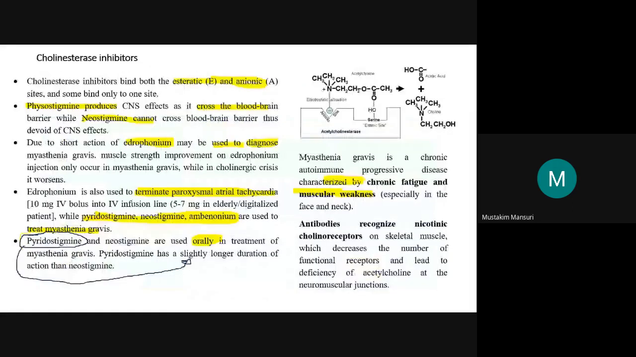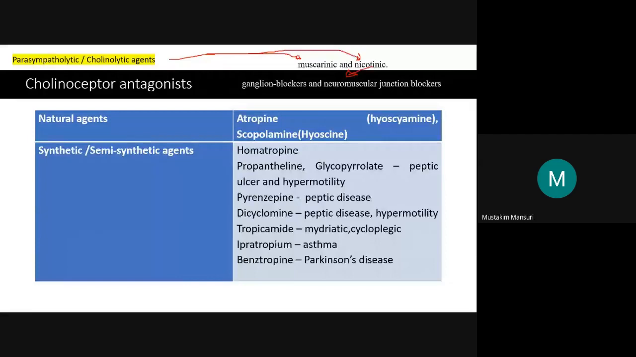Cholinesterase inhibitors, and today we will discuss the parasympatholytic agents. Now just remember that parasympathomimetic and parasympatholytic agents will have opposite effects. So here we will have the opposite effects of the parasympathomimetic. Basically these agents are also known as cholinergic receptor antagonists.